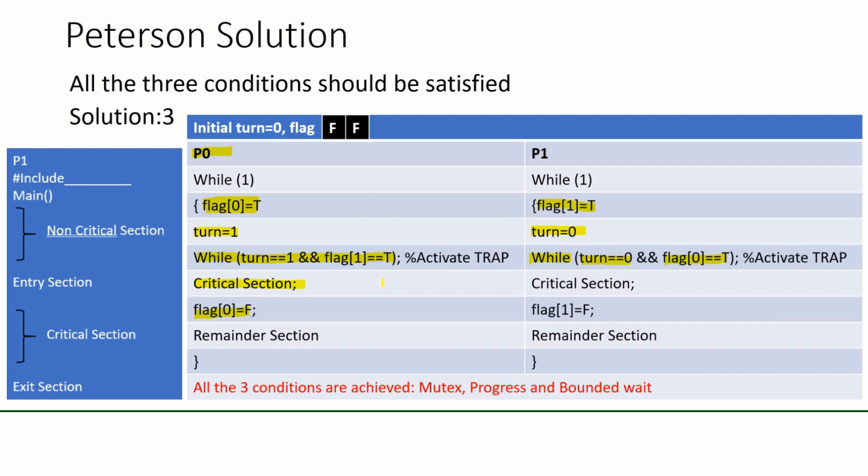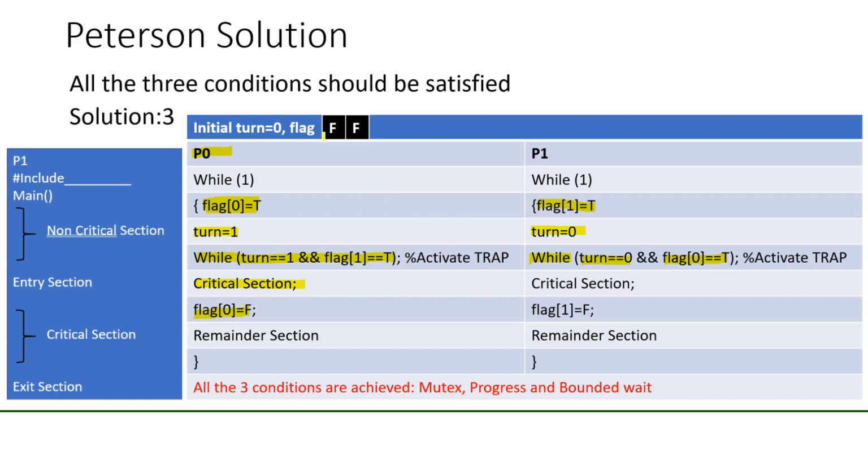Now we will check for progress. We will assume that P0 is interested in entering the critical section and P1 is not. So set the flags for both the processes equal to false.